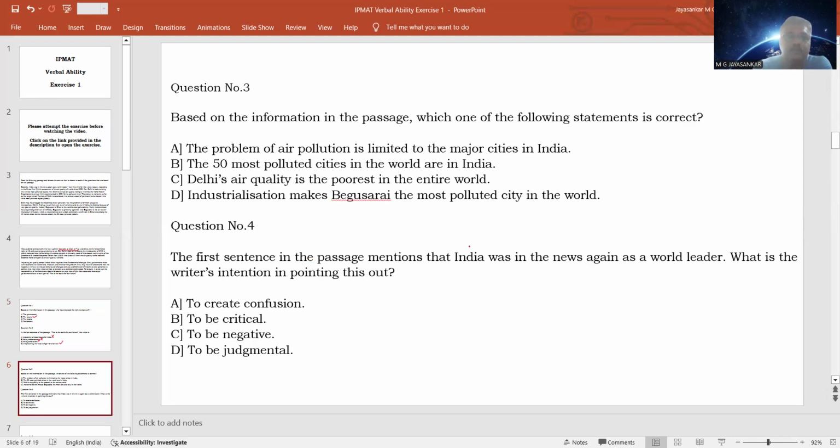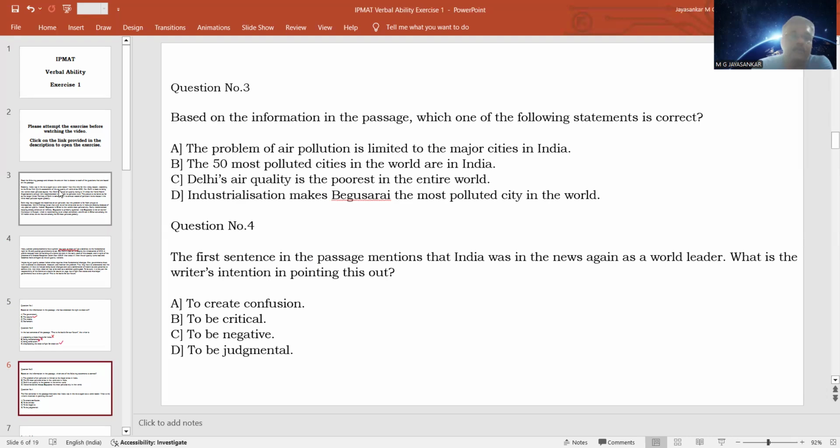Third question: based on the information in the passage, which of the following statements is correct? So you have to find the correct statement based on whatever is given in the passage. These kinds of questions test your understanding of the entire passage. You will not get an answer by reading a particular section of the passage. You have to read the entire passage, understand it in its entirety, only then will you be able to find the answer. Option A, the problem of air pollution is limited to the major cities in India.